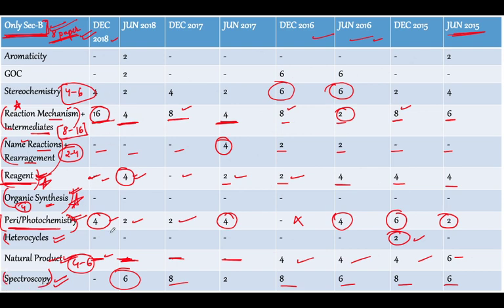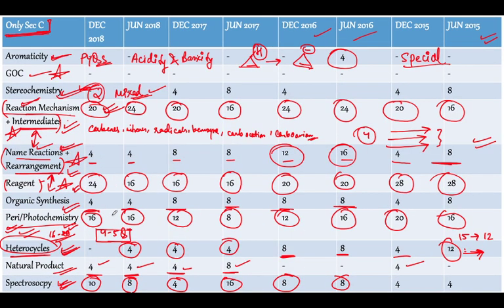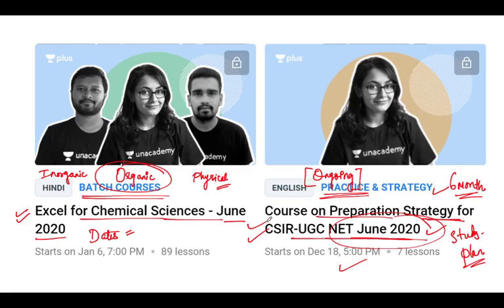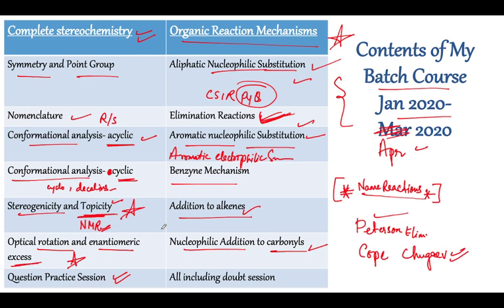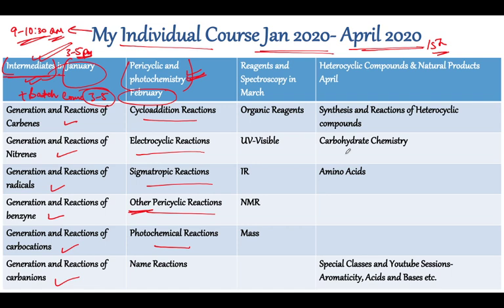So this is what I am covering, and the maximum questions, as you can see, the rounded circles are giving the maximum questions, and that is what I am covering. So this is what I aim to cover in my batch course as well as the plus course. The batch course is definitely 3 educators teaching together, and these are the contents of my batch courses which I have already discussed. Okay, alright, you can pause the video over here and check it out.